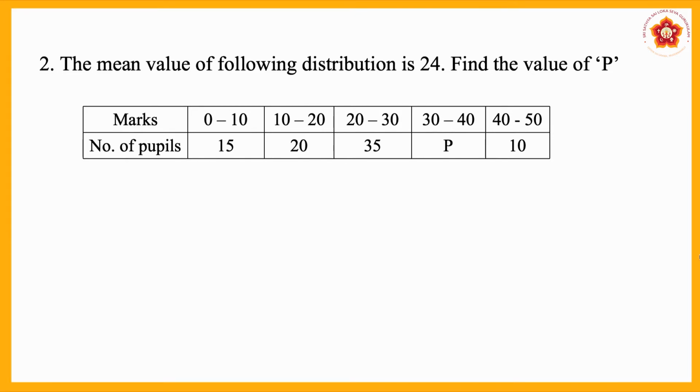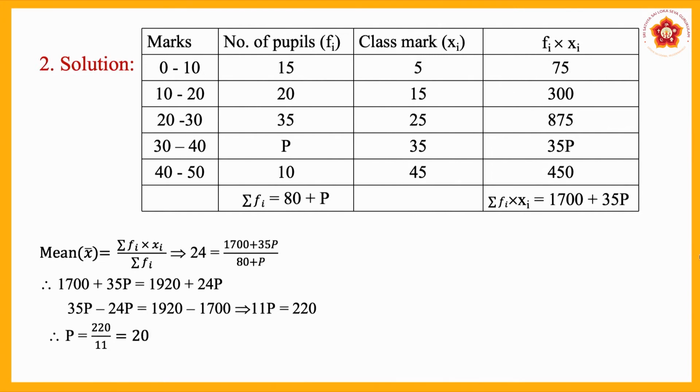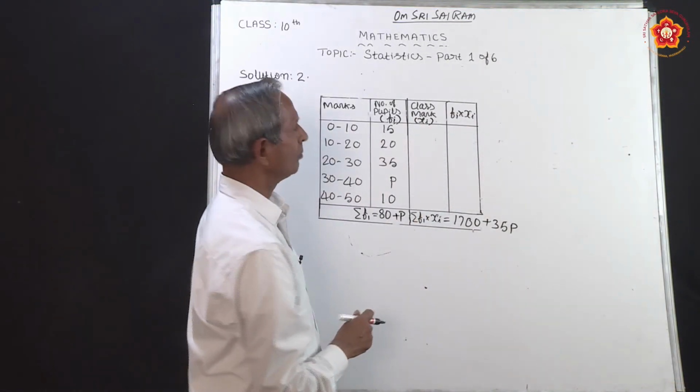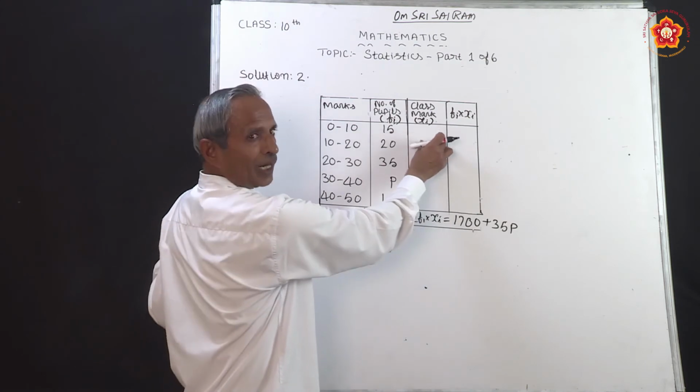For that you have to draw a separate table as shown here on the board. Now, in this table you have to fill two columns, that is class mark and Fi into Xi. Already you know how to find the class mark.